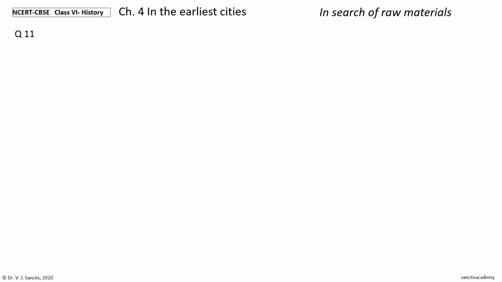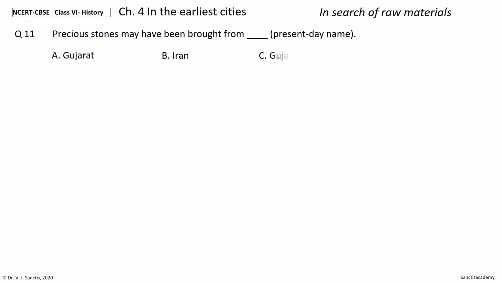Next question, last question. Precious stones may have been brought from dash, present day name. The options are Gujarat, Iran, Gujarat and Iran, Gujarat, Iran and Afghanistan. Your time to choose. And the answer is Gujarat, Iran and Afghanistan. So, precious stones may have been brought from Gujarat, Iran and Afghanistan, present day name.